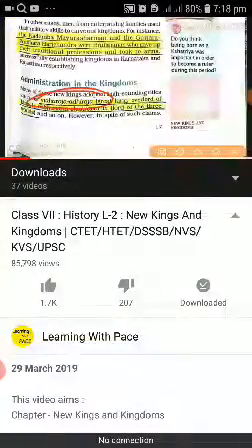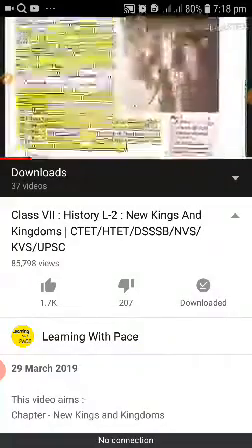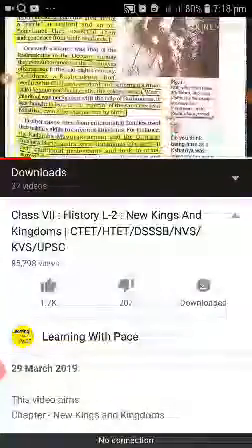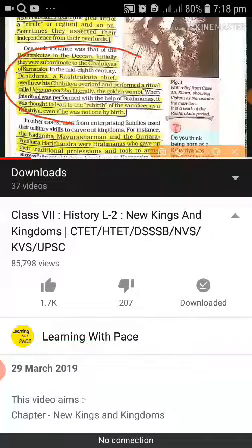See here, we have given the example of the Rashtrakuta. From the Karnataka parts, in this Karnataka the Rashtrakuta was there.